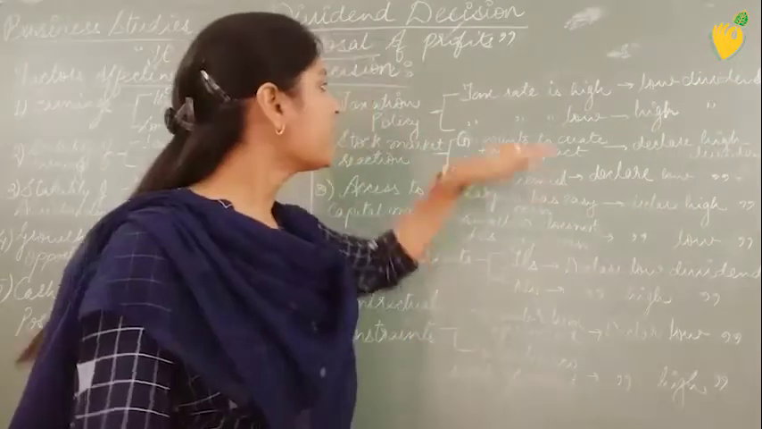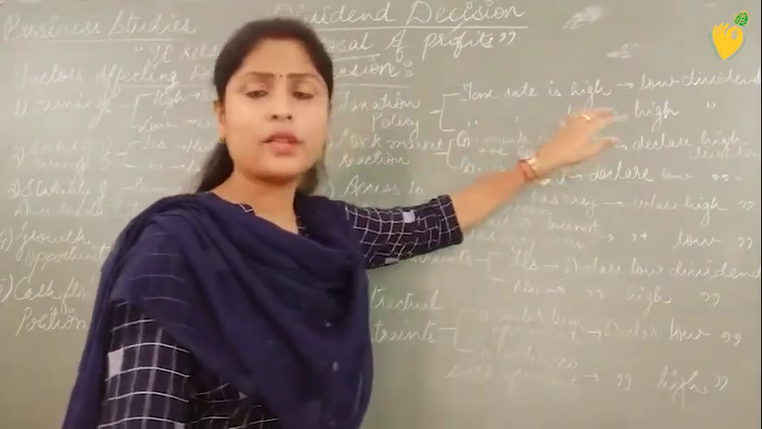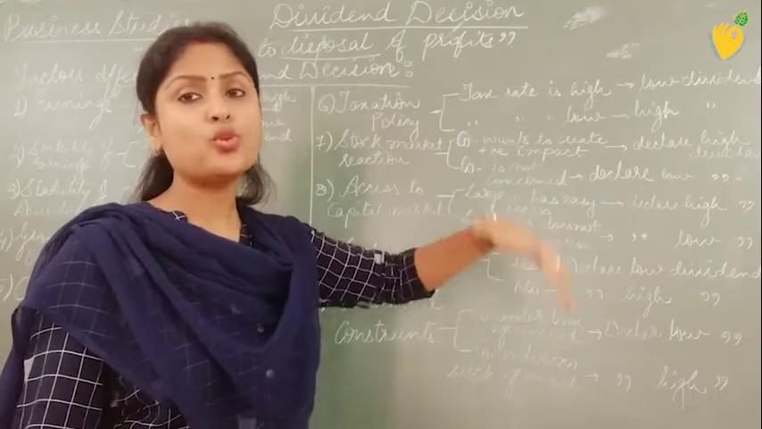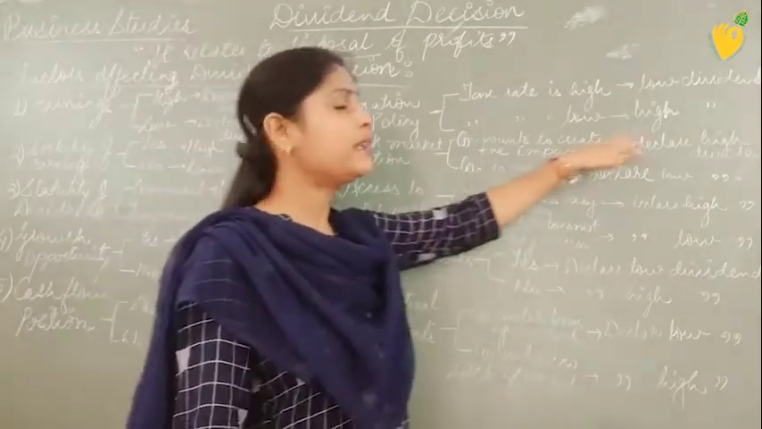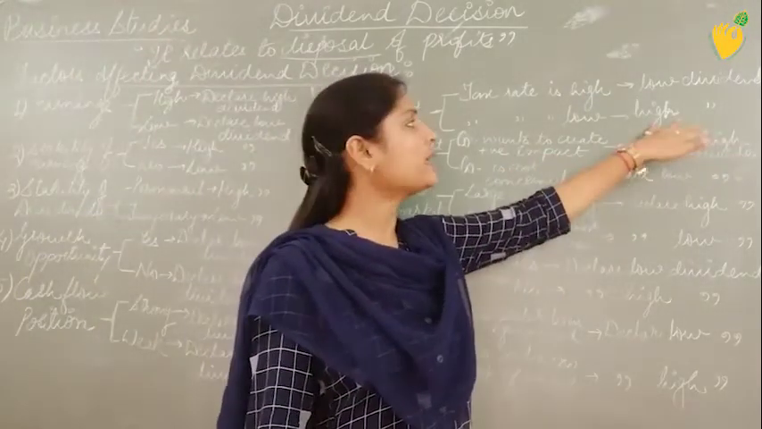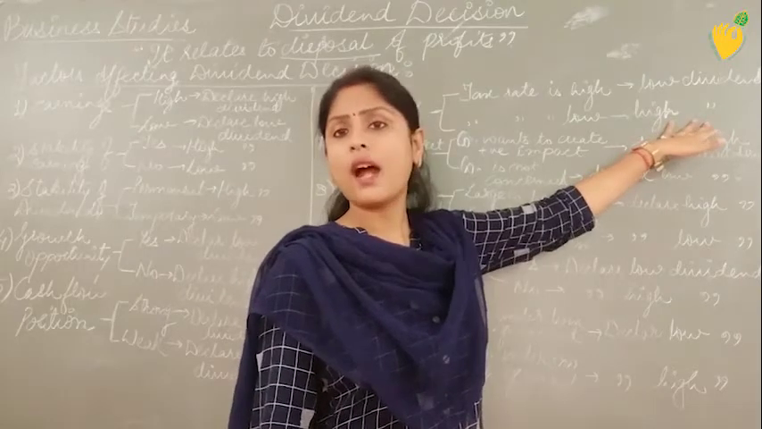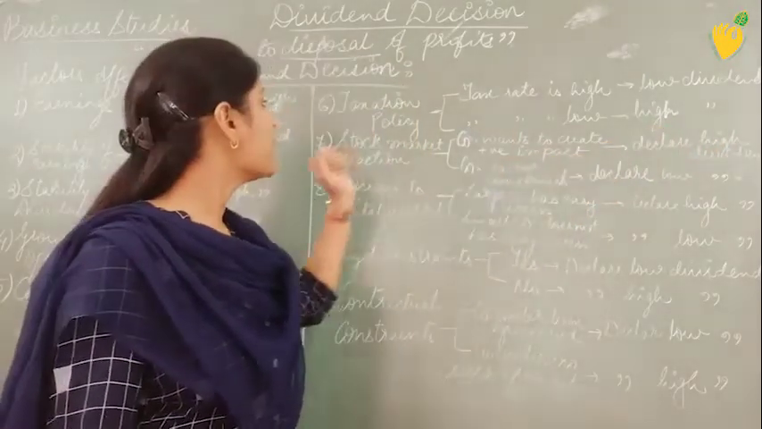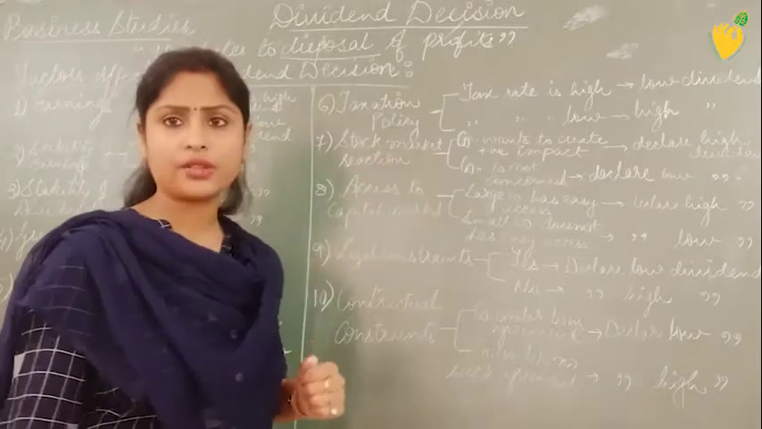On the contrary, if the tax rates are low, if the company does not have to pay too much tax to the government, definitely it is financially sound and can declare higher dividends and give higher dividends to its shareholders. Next one is stock market reaction.